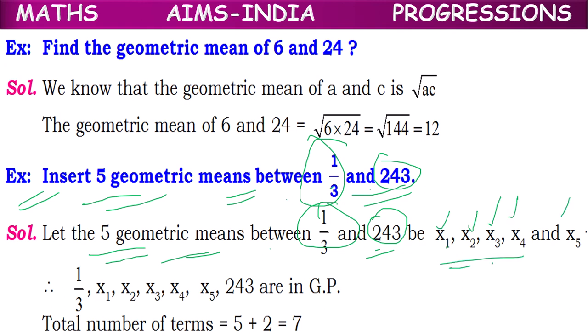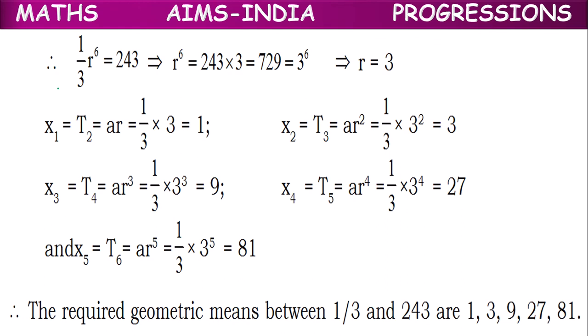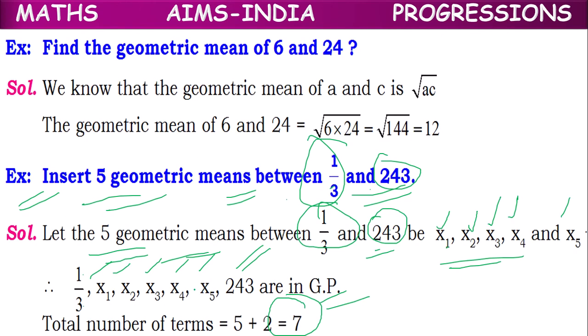So there will be 7 terms. 1 by 3 is the first term, x1, x2, x3, x4, x5 are 5 terms, and 243 is the last term. So there will be 7 terms in the GP, where the 7th term is 243.